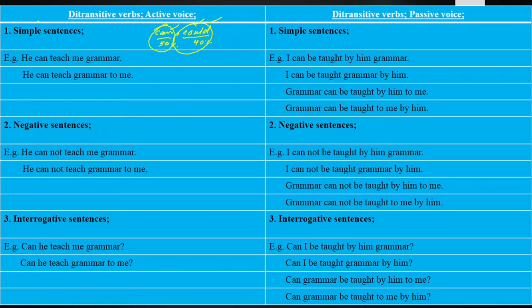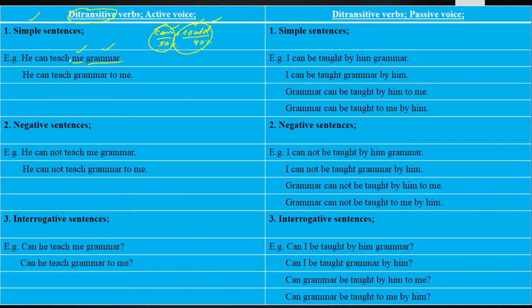Now let's begin the simple sentences of modal auxiliary verb can, the di-transitive verbs from active voice into passive voice. Simple sentences make simple statements, and di-transitive we have learned are those verbs which need two objects, an indirect object and a direct object. Indirect object means living, direct object means non-living. And without any missing of one object, the meaning won't be clear. Sometimes it will be wrong. Actually it needs the sense of two objects. That's why we use the di-transitive verbs.